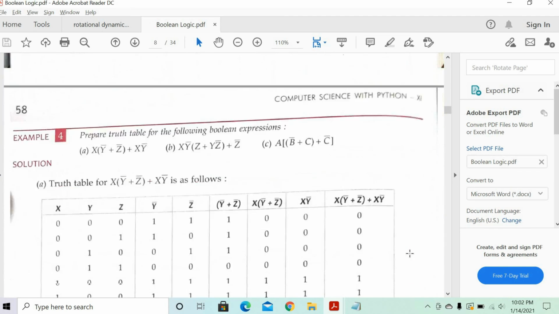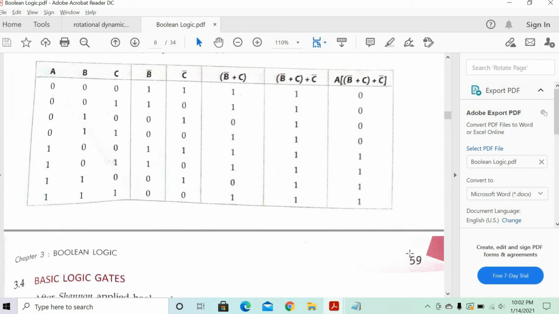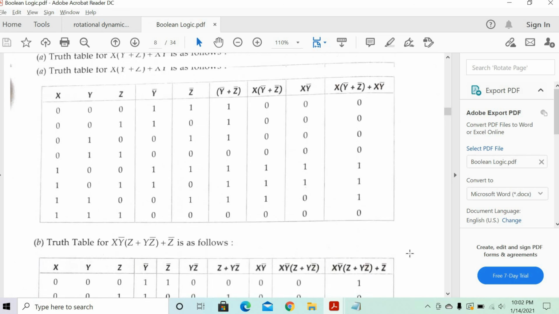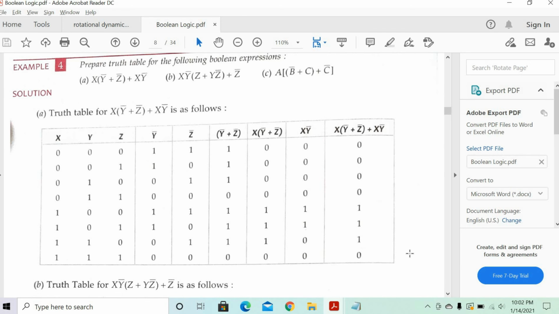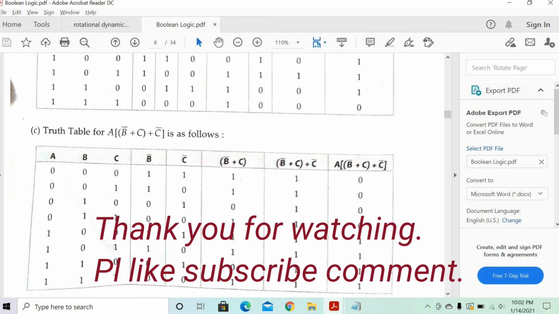Excellent. No problem. Now you can take examples 1, 2, 3 as part of homework, and then just revise it. In case you have any difficulty, you can let me know. Then we will go to logic gates, is that okay? Okay, sir. Okay, Vijay. Sure.